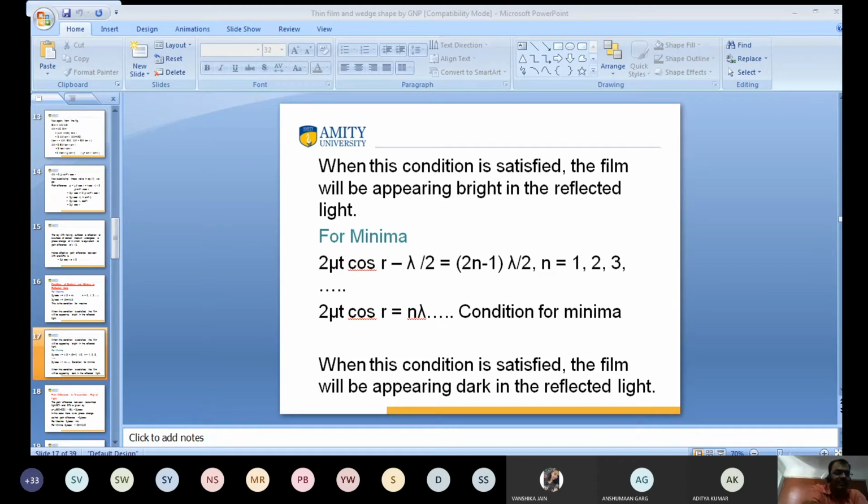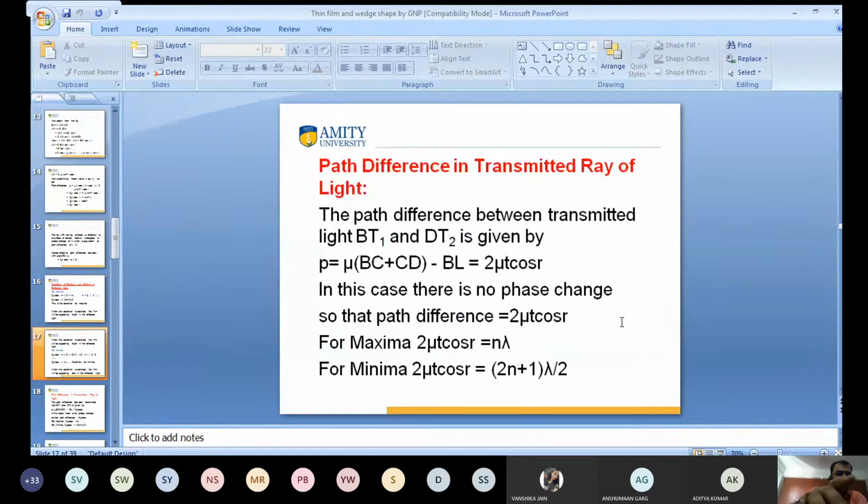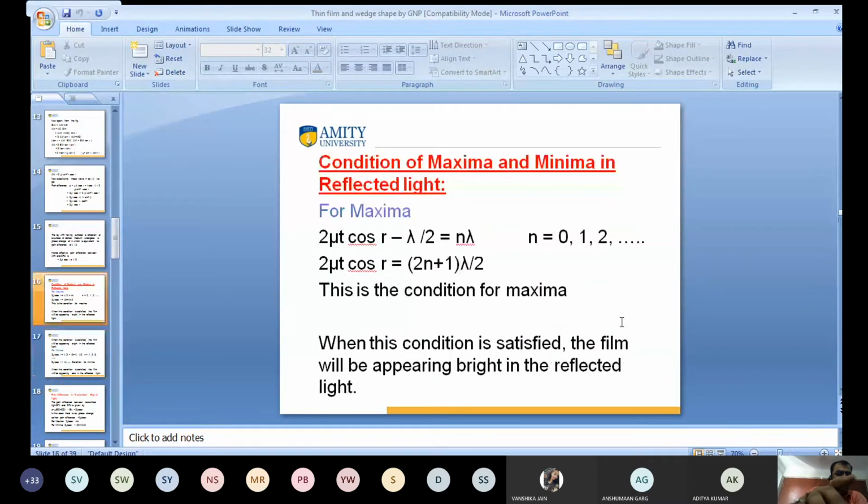Clear? When this condition is satisfied, we get the dark fringes. You can say this is the condition for minima. Mostly we have taken minus 1, but it depends upon the direction you choose.